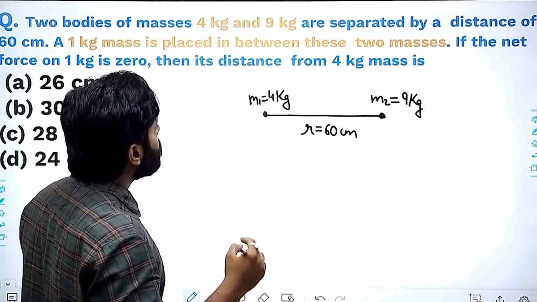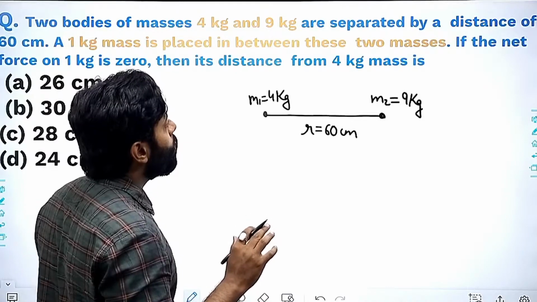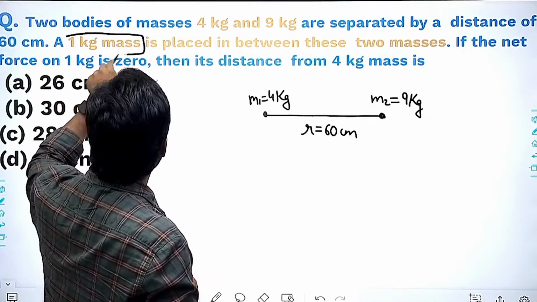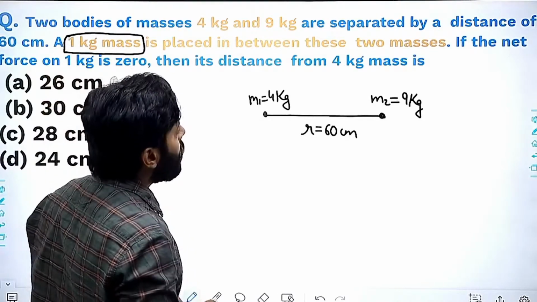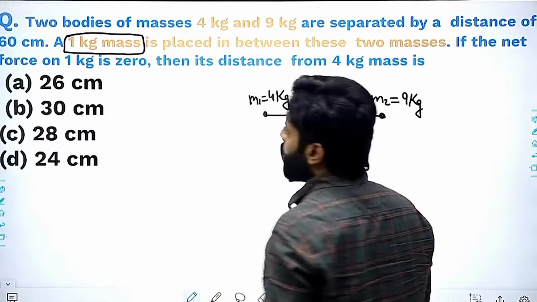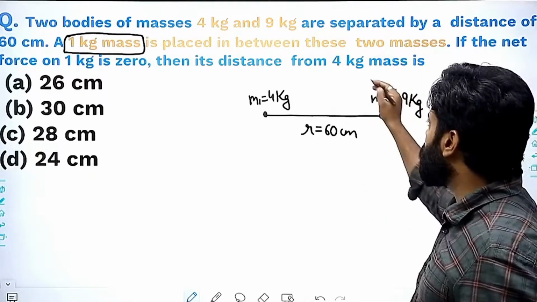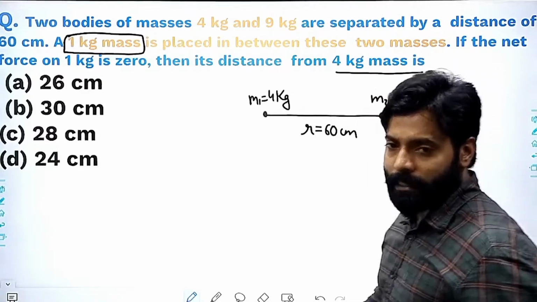A 1 kg mass is placed in between these two masses. If the net force on the 1 kg mass is 0, then they are asking about the distance from the 4 kg mass.